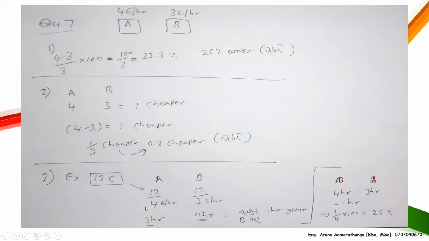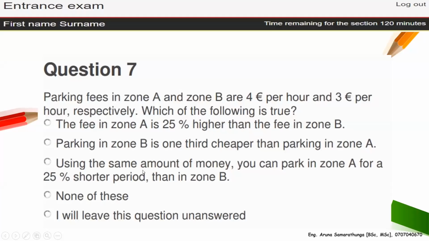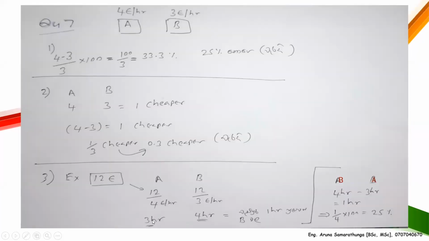Okay. Now what they are asking is, using the same amount of money, 12 euros, you can park in zone A for 25. Again, you also have to take the percentage of the shorter period. Now you know that this is the shortest, but then what you have to compare with is 4 minus 3 and divide by 4, because what happened here?